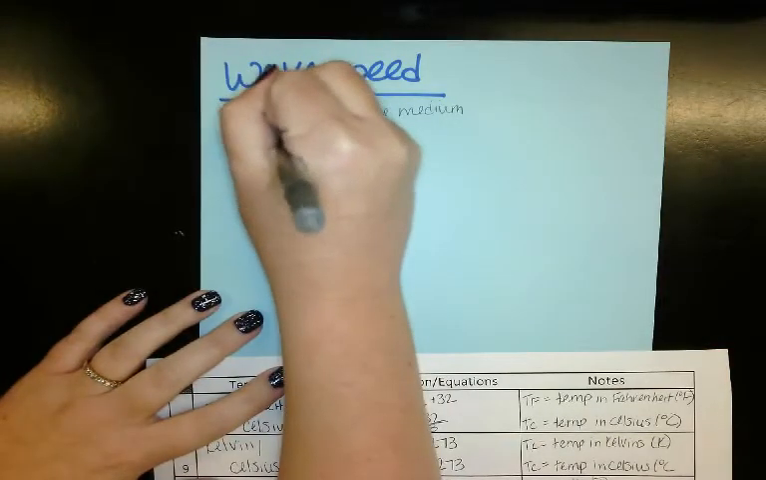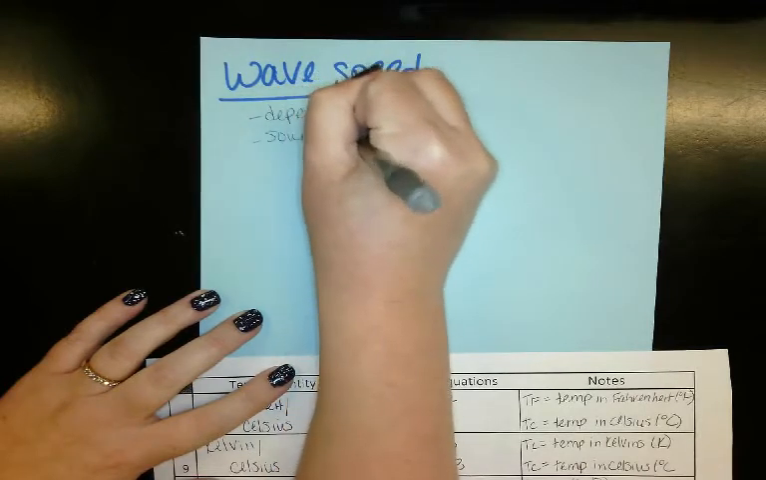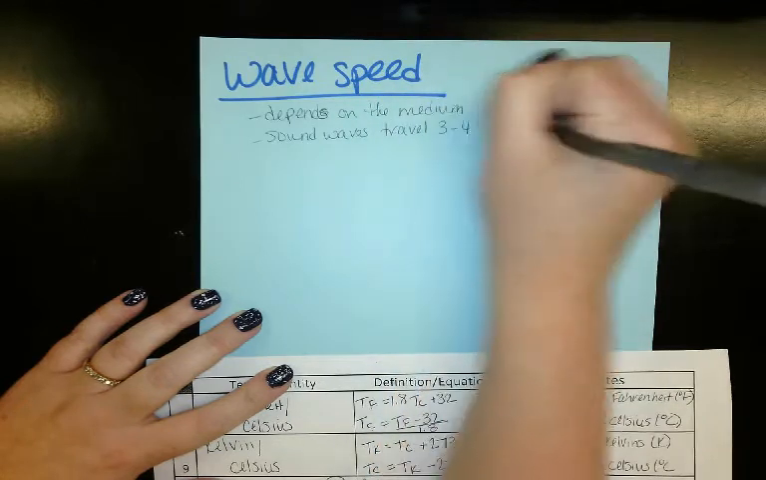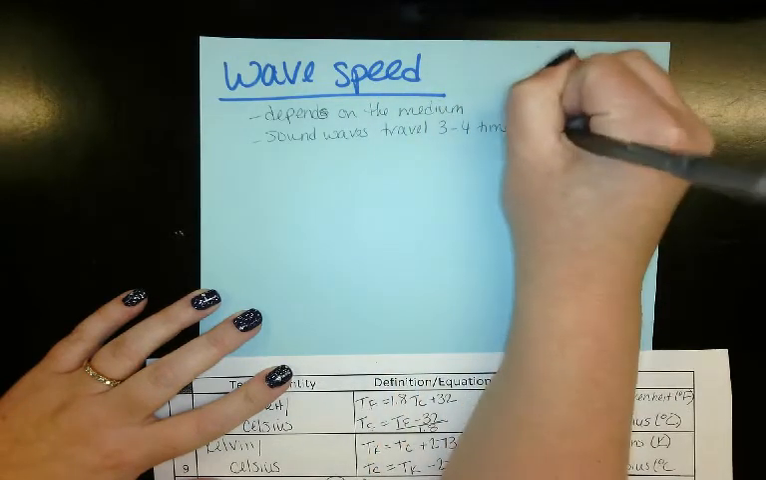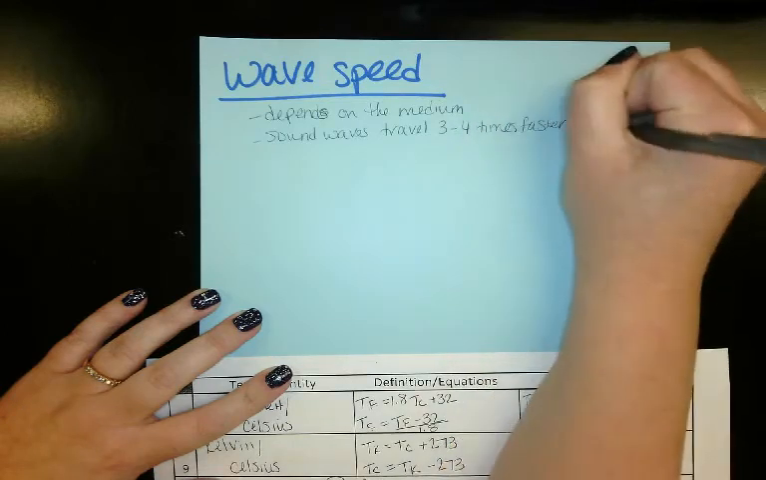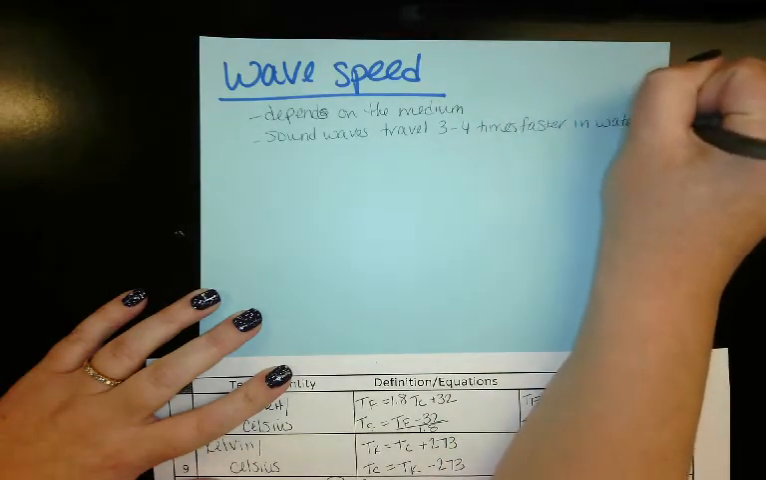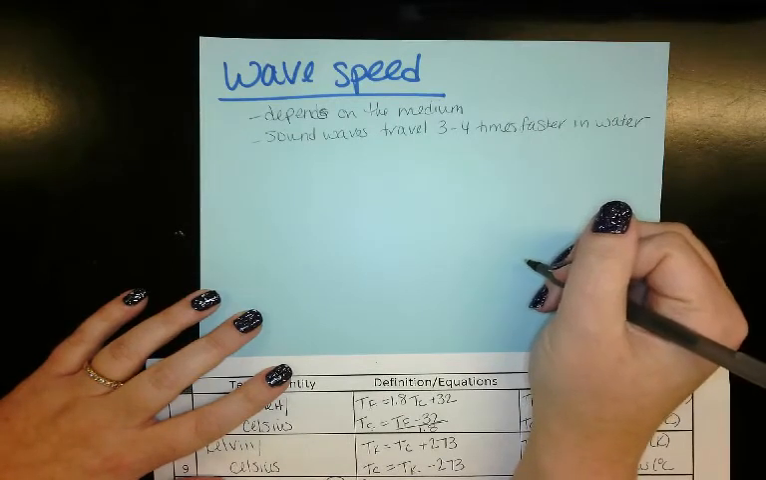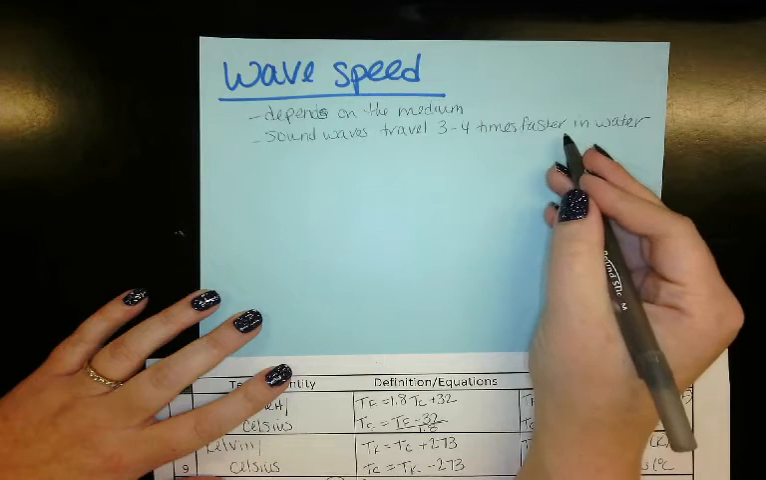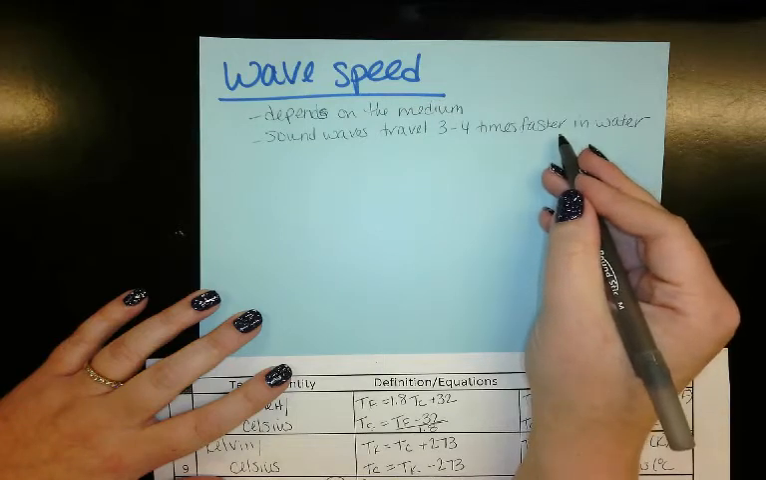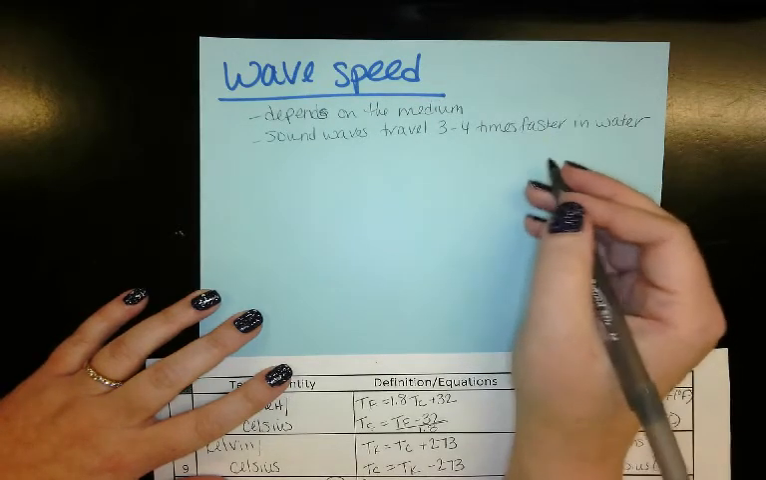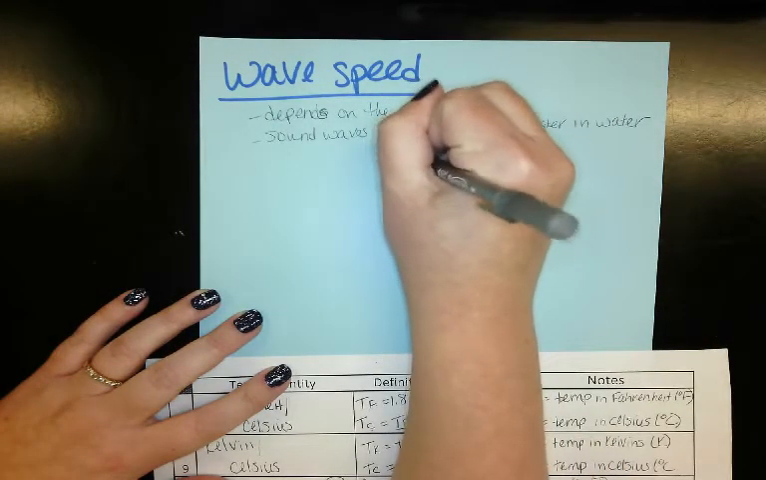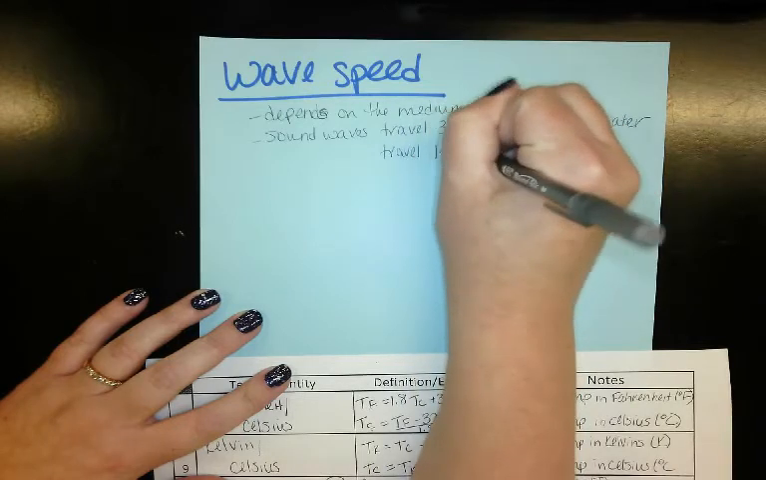So if you're looking at sound waves, they're going to travel 3 to 4 times faster in water than in air. That's why when you're talking to somebody underneath the water, you have to slow down how fast you are talking so that they can hear it, because of how fast those sound waves are traveling. If you're looking at them traveling in a solid, so like rocks of some kind, they're going to travel 15 to 20 times faster.